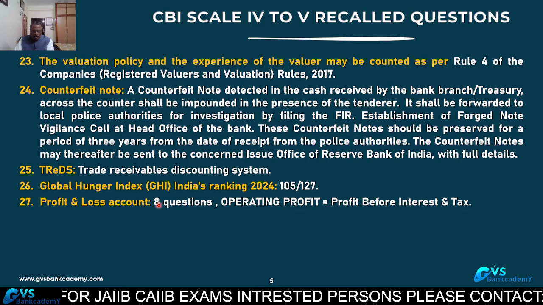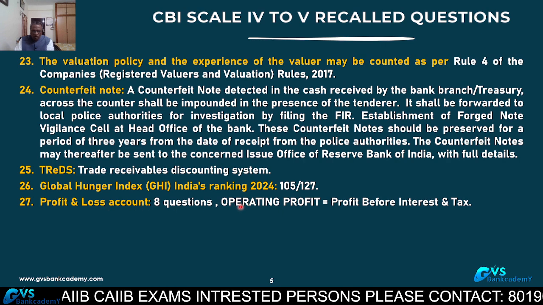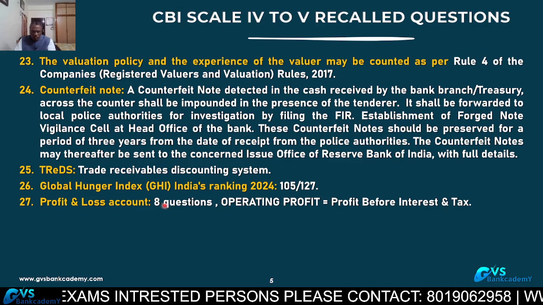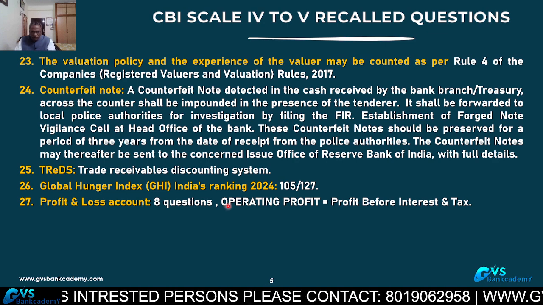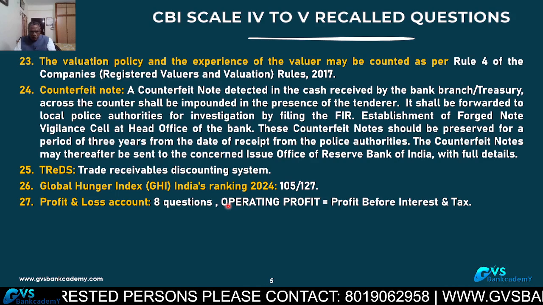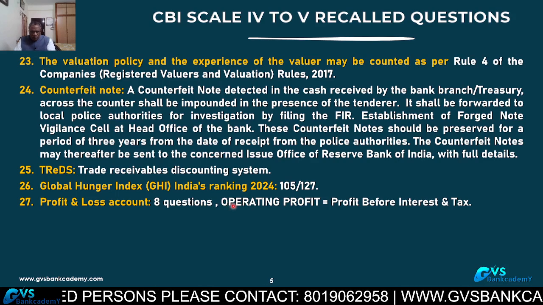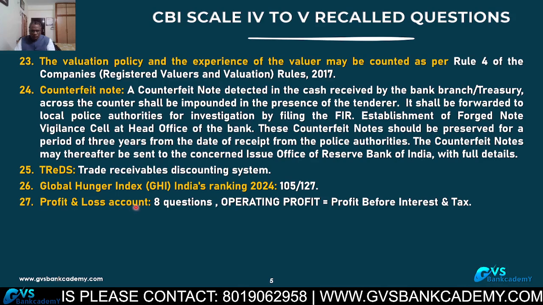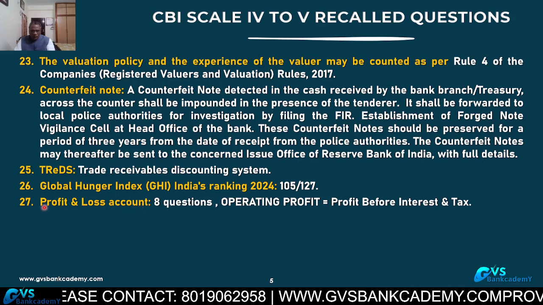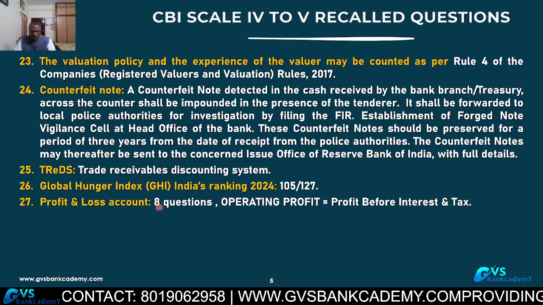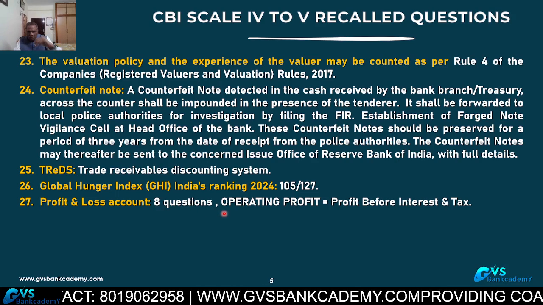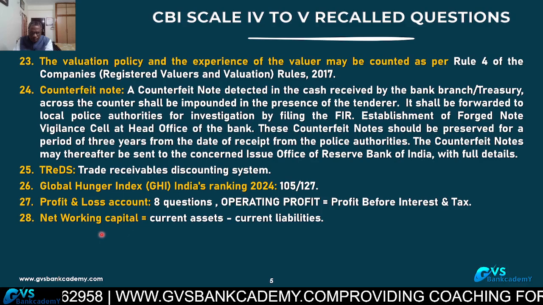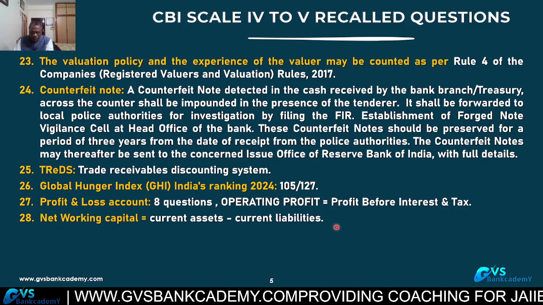This is the game changer question on profit and loss account. They had given 8 one-mark questions. In these, gross profit, operating profit calculation, net profit calculation, etc. They had given 8 questions. So all are requested to view the operating statement or P&L account preparation, how we calculate gross profit, net profit, operating profit, etc. 8 questions. Net working capital: current assets minus current liabilities.